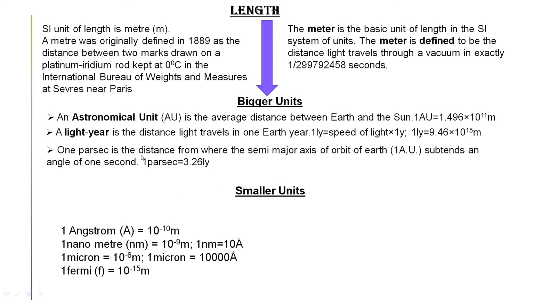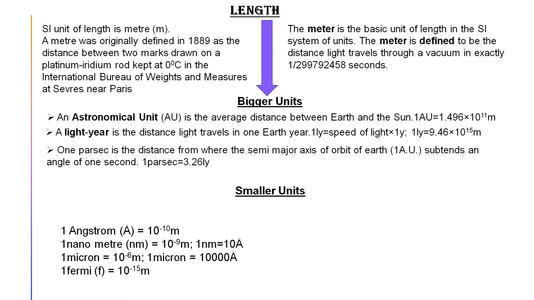You have to remember it, otherwise there is no method to make you clear. Okay, you have to remember it. Now we are coming to the smaller unit. Smaller unit means if I want to measure subatomic particles, then what units do we have to take? First one, the length. If I want to measure the distance between the stars, the distance between the planets, there we have to use these bigger units.